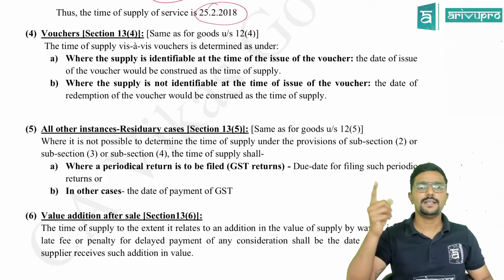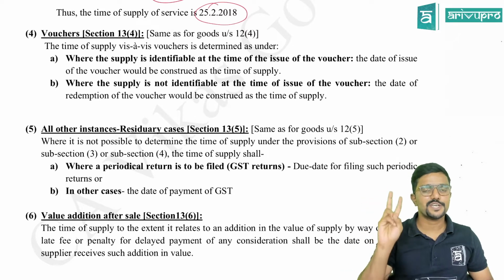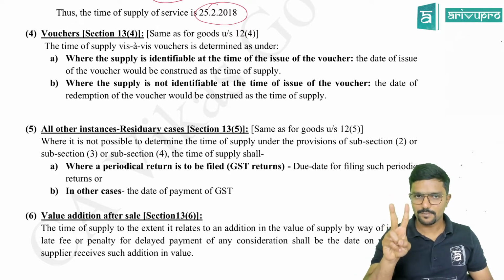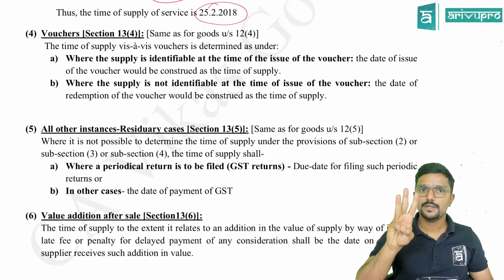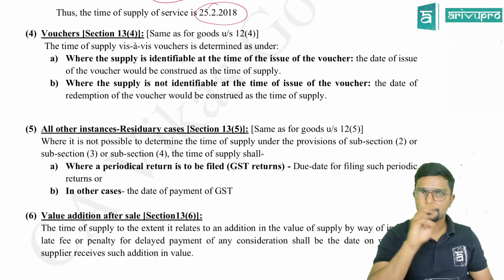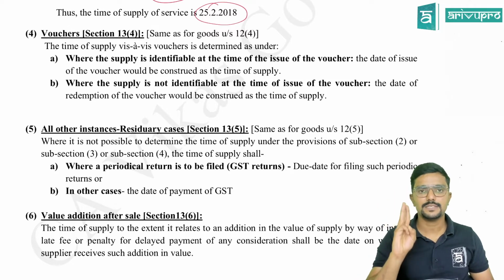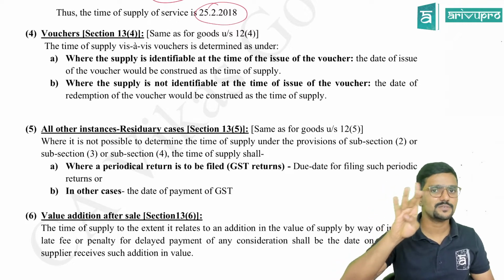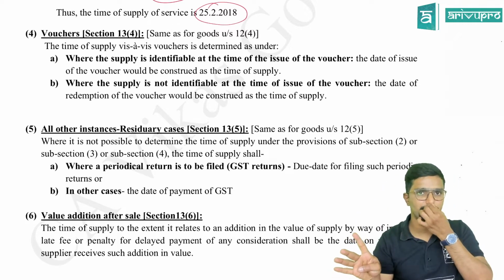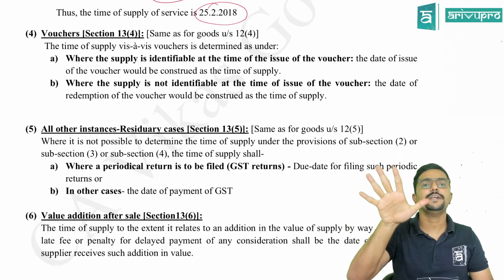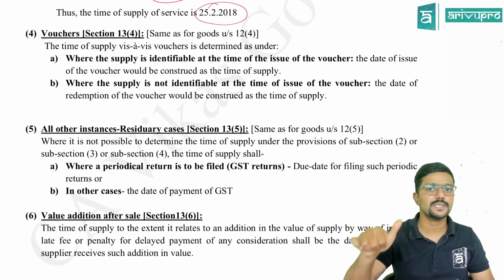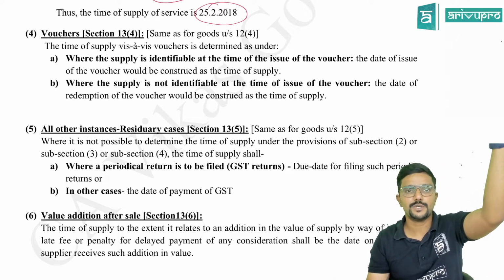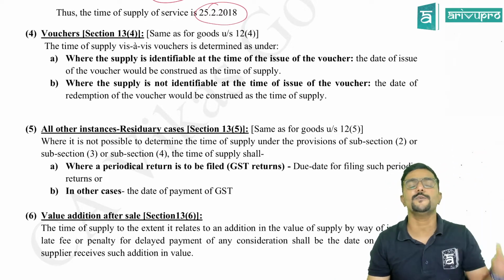Subsection 1 will tell the liability to pay tax. Subsection 2 will tell the time of supply under forward charge for the supplier. Then subsection 3 will tell the time of supply under reverse charge, that is for the recipient who will pay tax. Then subsection 4 will tell the time of supply in case of voucher, which depends whether it is identifiable or not at the time of issue. Then subsection 5 talks about time of supply in residuary cases, that is only if the time of supply is not able to be calculated as per subsection 2, 3, 4, then only you come to 5.